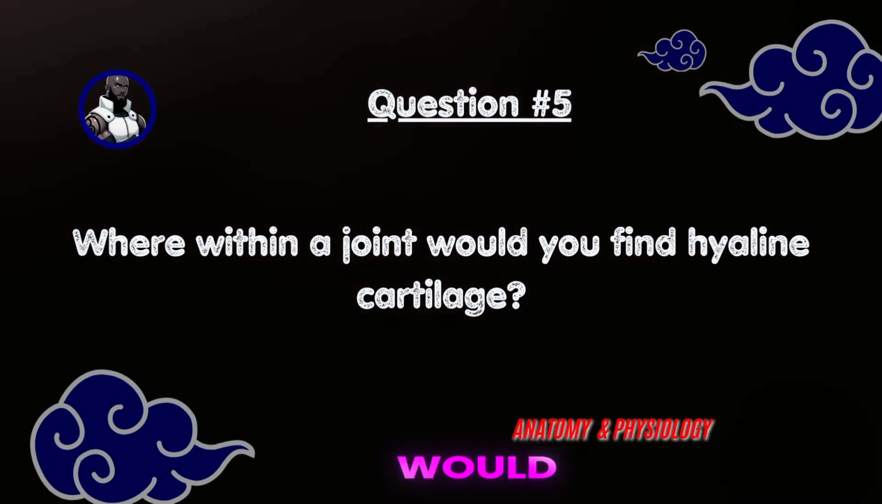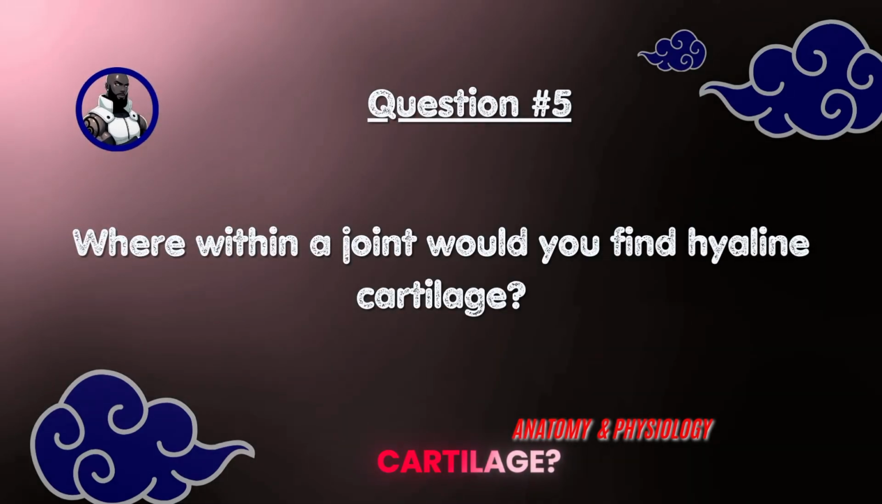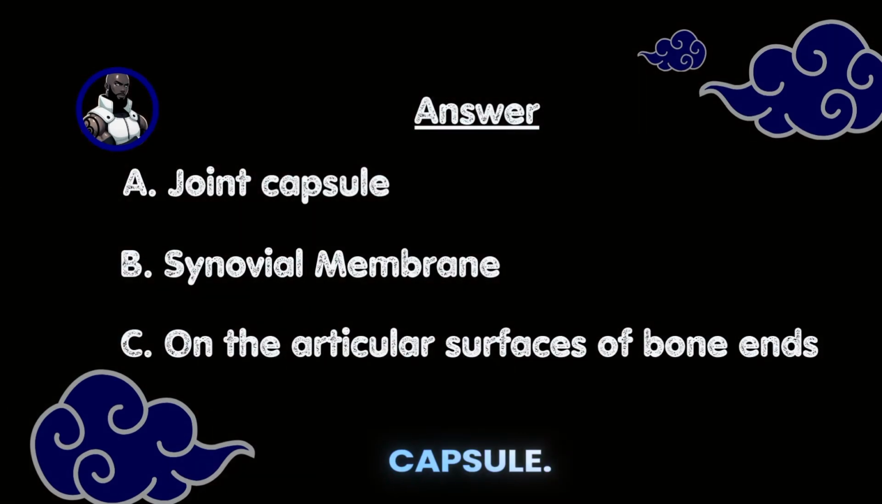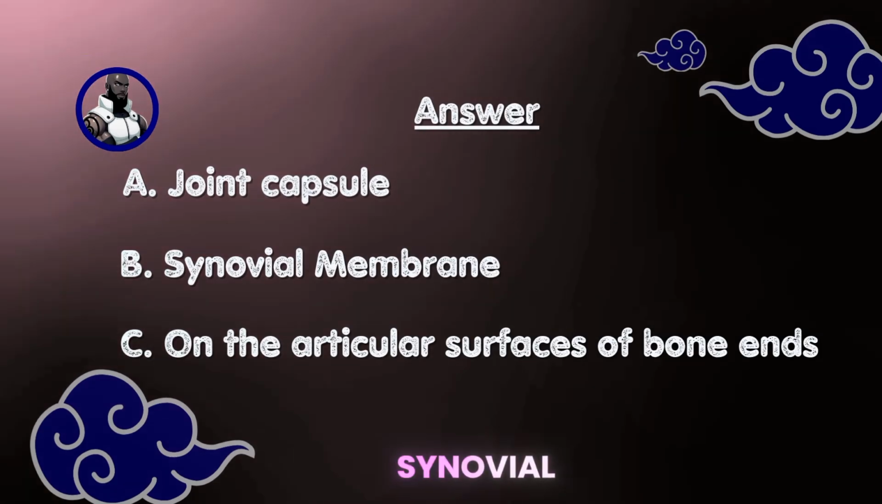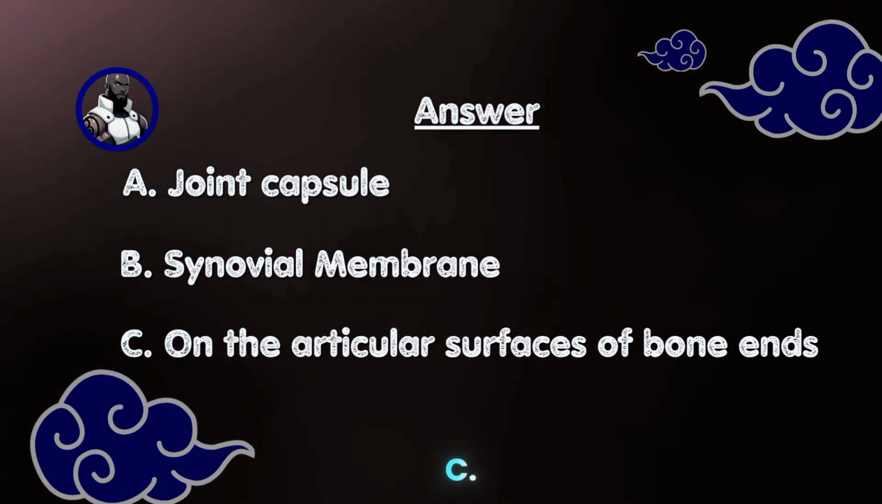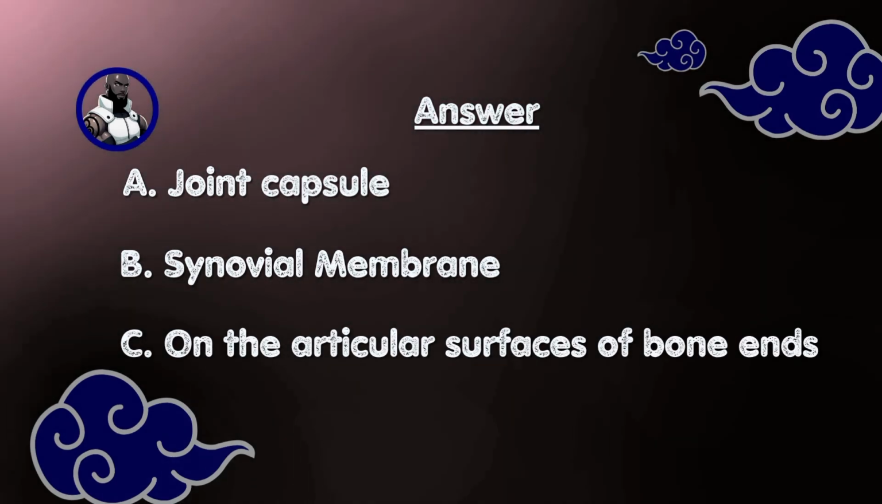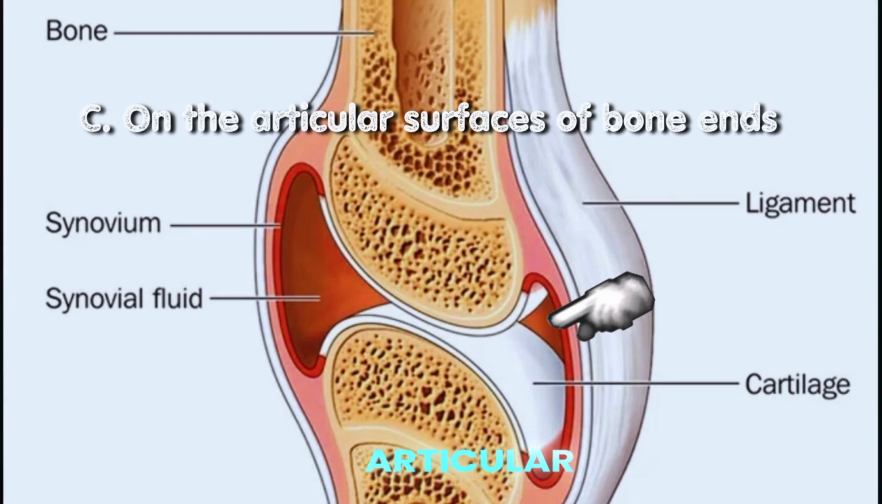Question number 5. Where within a joint would you find hyaline cartilage? A. Joint capsule, B. Synovial membrane, C. On the articular surfaces of bone ends. Answer is C. On the articular surfaces of bone ends.